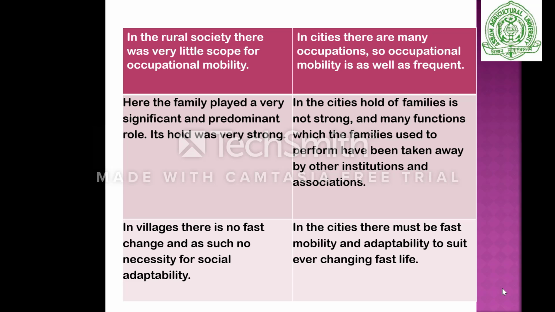They want to update themselves, so they change their social norms and sometimes social rules. They easily adapt to any system, because they move from one place to another for their occupation and other reasons, so their mobility is greater. They have to adjust to any situation, so their adaptability is very fast with the changing fast life.